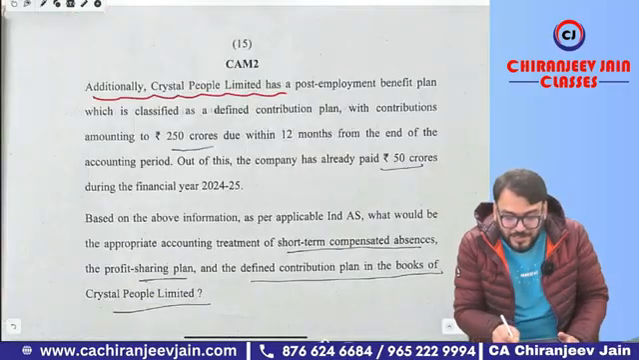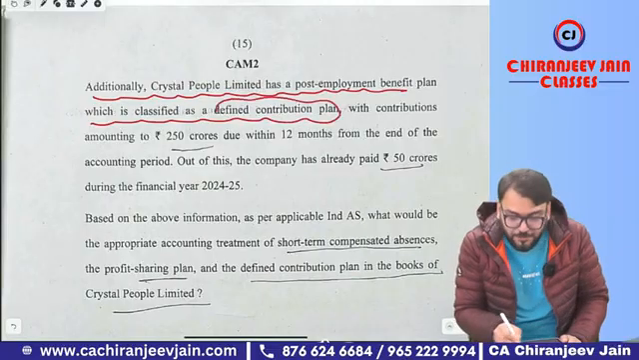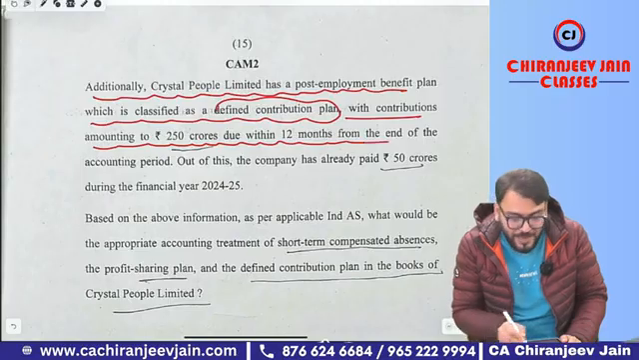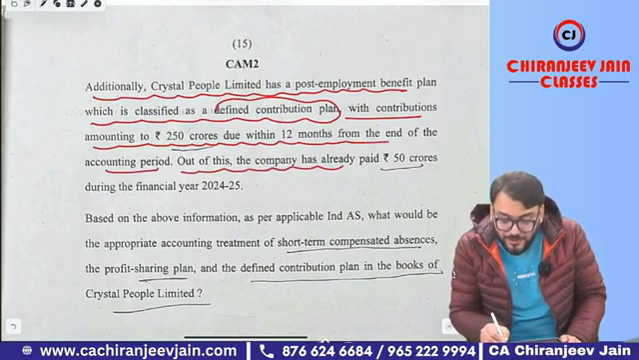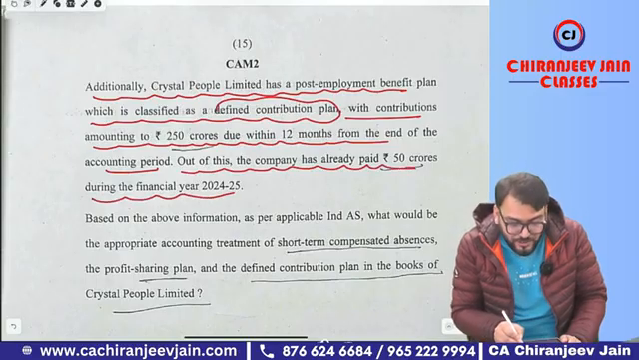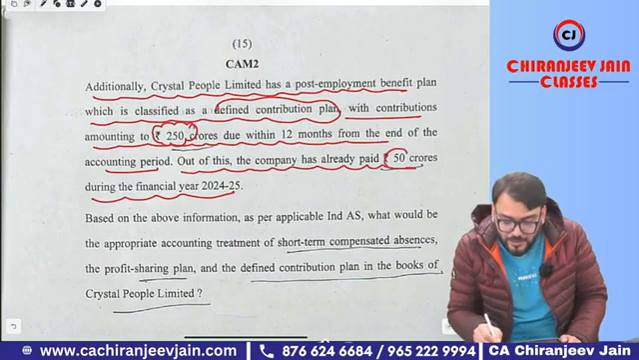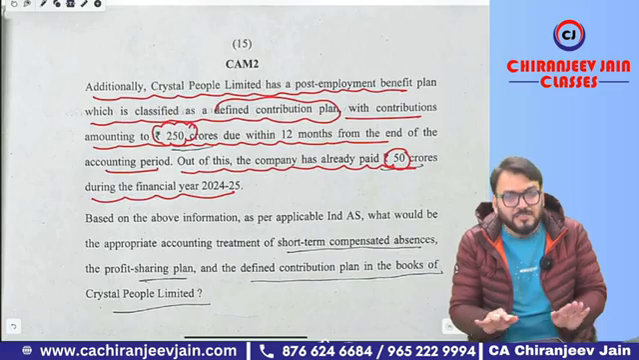Additionally, Crystal People Limited has a post-employment benefit plan which has been classified as a defined contribution plan with contribution amounting to 250 crore due within 12 months from the end of the accounting period. Means the amount is payable within 12 months. Out of this, the company has already paid 50 crore during the financial year. It means we need to recognize an expense of 250 crore and already 50 crore has been paid. We need to recognize the liability of 200 crore for the defined contribution plan. This is the only answer.